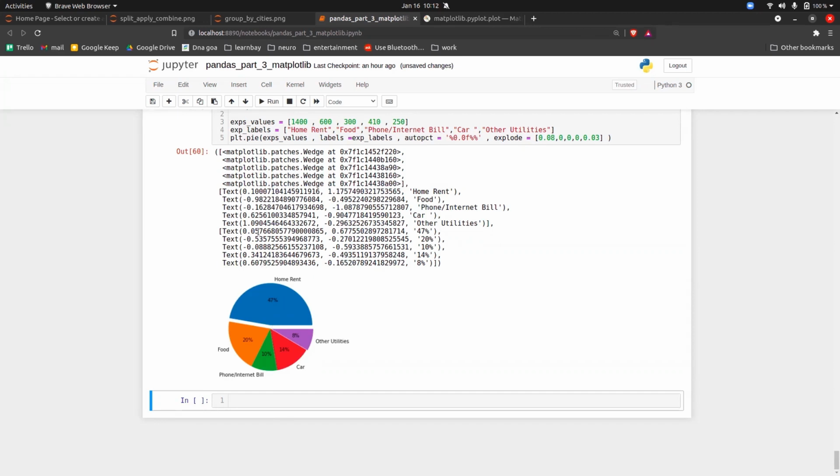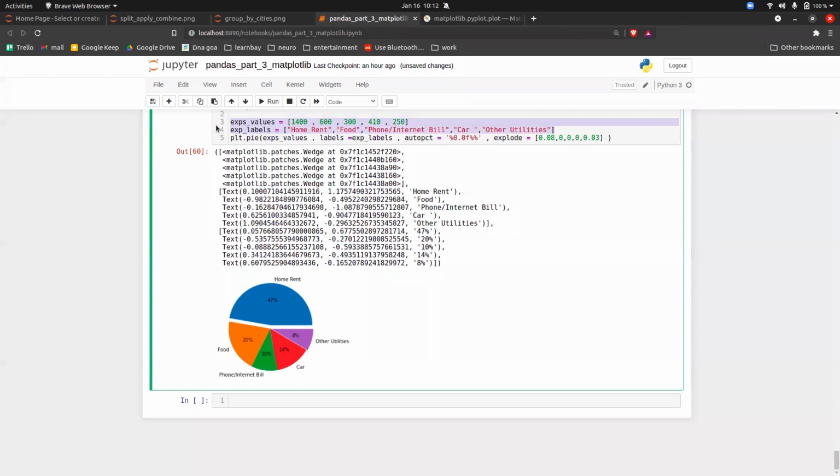So this is the end of the pie chart. Any doubts, any queries, please go ahead and ask. If you want this data to be practiced, copy and paste.